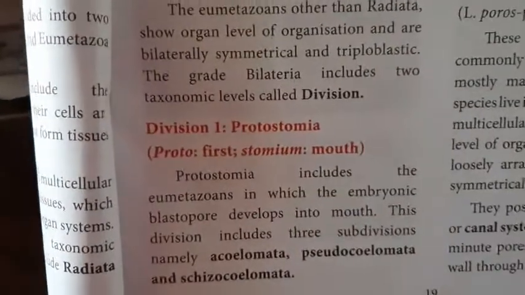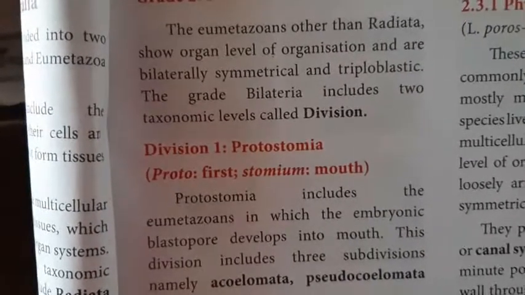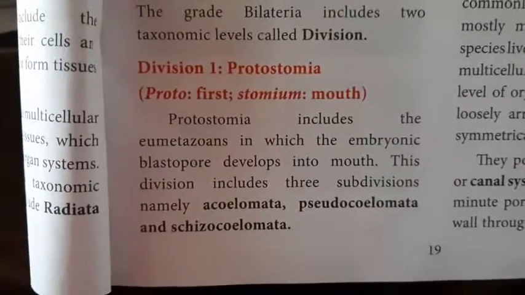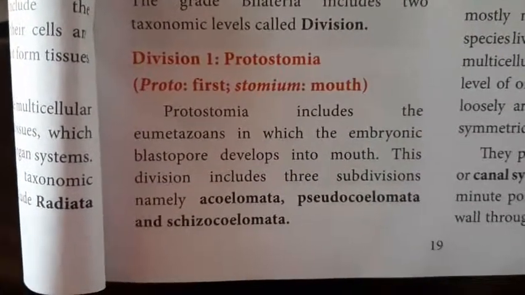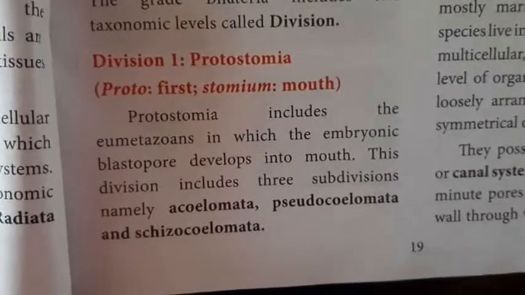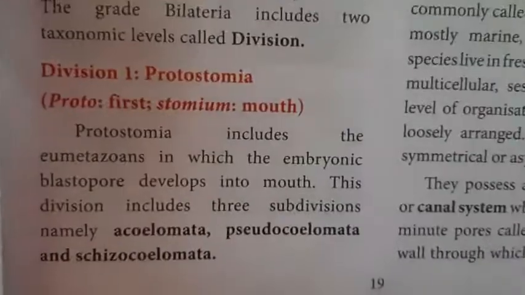Then division 1, protostomia. Proto means first, stomia means mouth. Protostomia includes the eumetazoa in which the embryonic blastopore develops into the mouth. This division includes three subdivisions, namely acoelomata, pseudocoelomata and schizocoelomata.